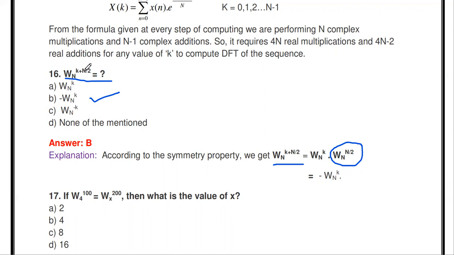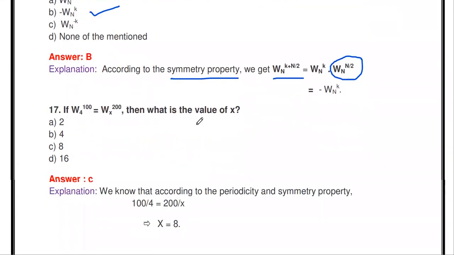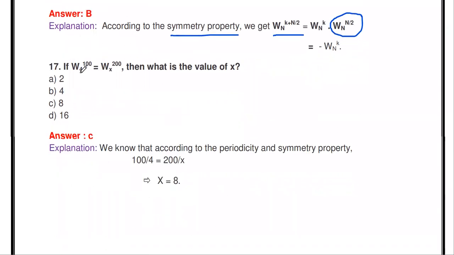So W_N power (k + N/2) is nothing but minus W_N power k. This property is called the symmetry property of twiddle factor. Then the next question: the twiddle factor W4 power 100 is equal to W_x to the power 200. If these two values are equal, what is the value of x?